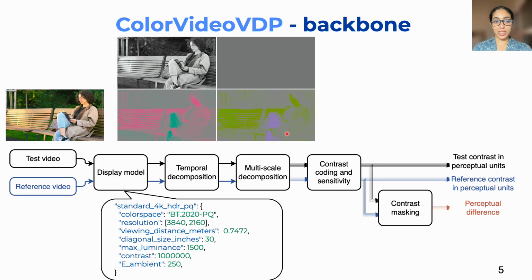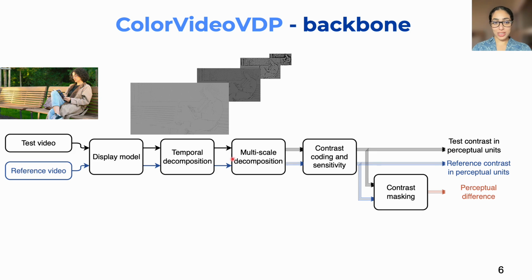We also get the red-green and yellow-violet channels. This is chromatic information, which allows the metric to find chromatic distortion. We also apply temporal decomposition and get the transient channel. This is information about fast motion, which allows the metric to also account for any kind of temporal distortion. Then it applies a multi-scale decomposition, exactly the Laplacian pyramid, which allows us to split our input into multiple bands at different spatial frequencies.